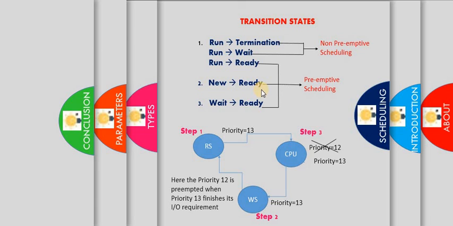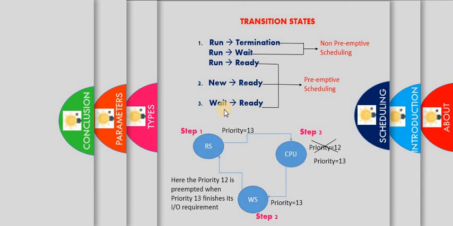Next, new to ready. Here, new to ready happens fully based upon priority. New to ready means a newly joined process enters into the ready queue. If that newly entered process has a high priority compared to all other processes, this situation may happen. It will pull out the lower priority process from the CPU and give the CPU to the high priority process. So new to ready occurs based upon the priority only.